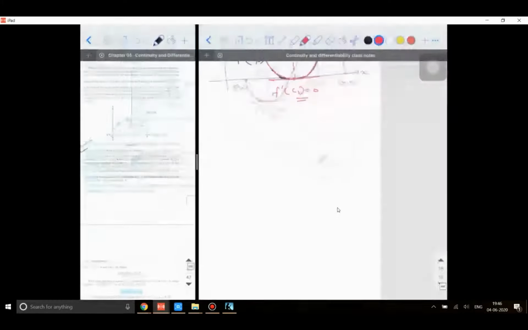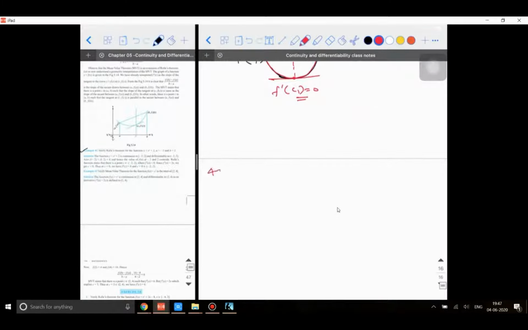So how to verify? Question 42, page 185. We know that y is equal to x square plus 2, a is minus 2, and b is 2. What is the first condition that needs to get satisfied? It should be continuous.